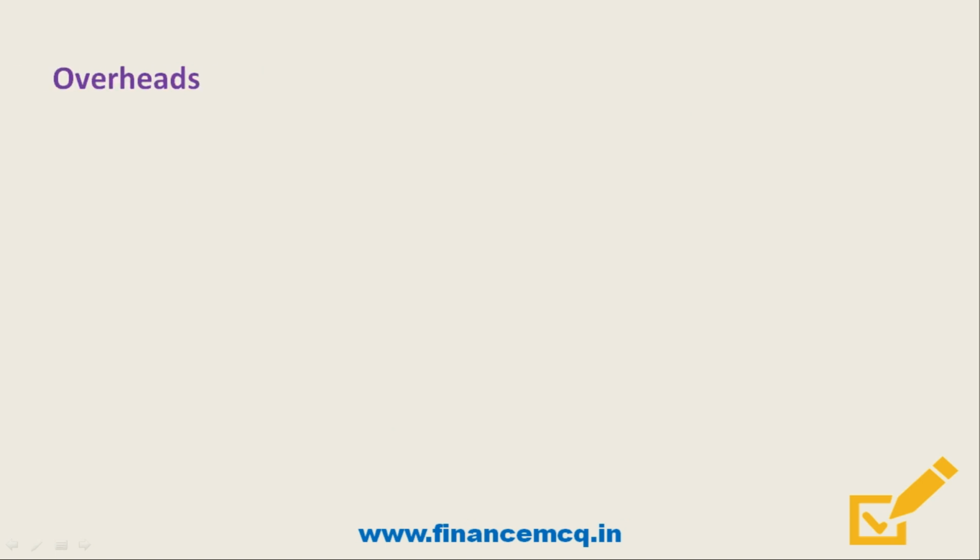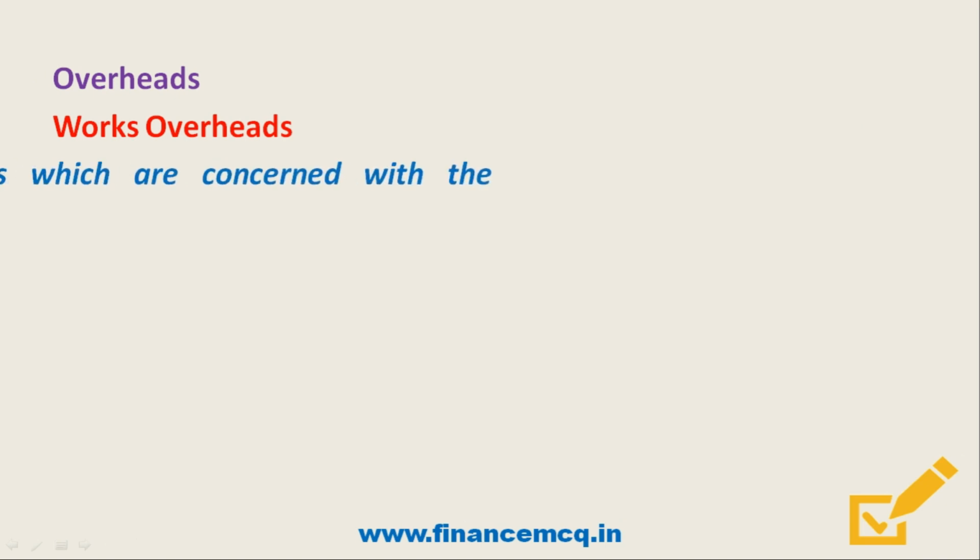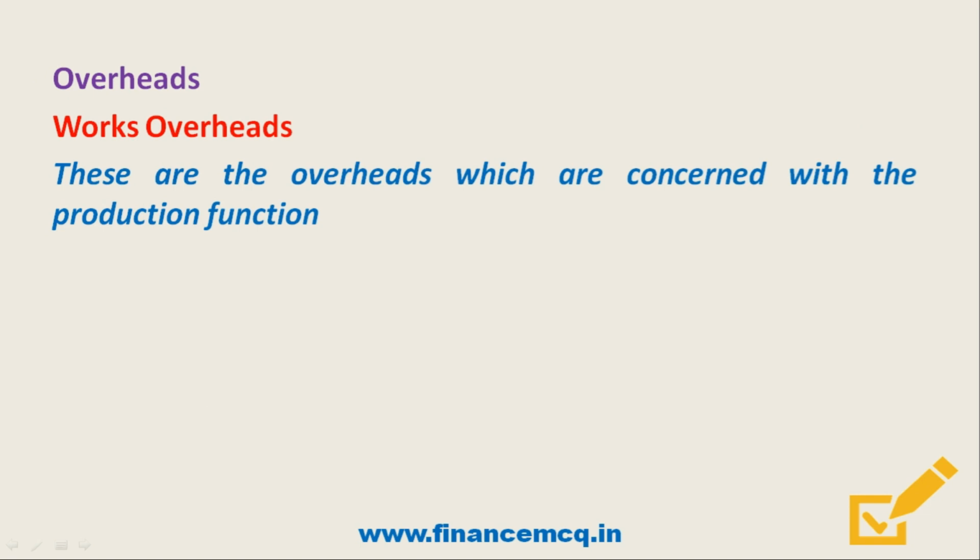Moving on, let's now discuss overheads. First is works overhead. Friends, this is also called factory overheads, production overheads, manufacturing overheads, and these are overheads which are concerned with the production function. It includes indirect material, indirect wages and indirect expenses in producing goods or services. Examples would include depreciation of plant and machinery, insurance charges and repairs on plant and machinery, power consumption, wages of indirect workers, etc.